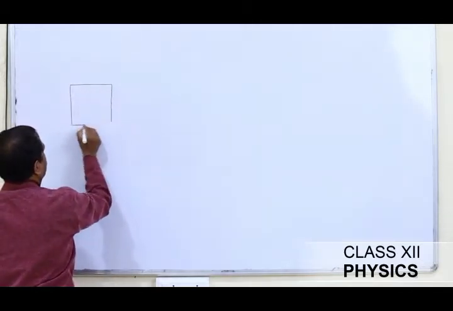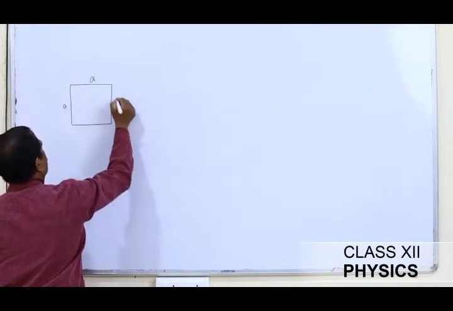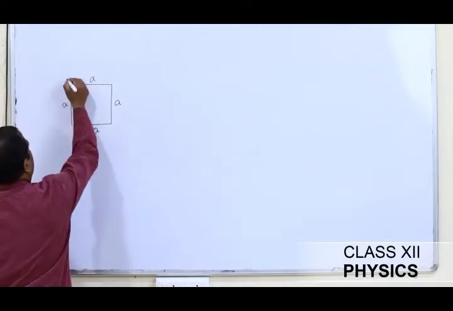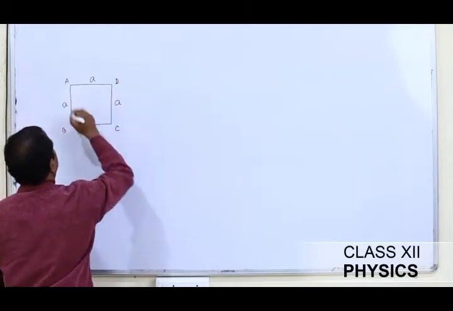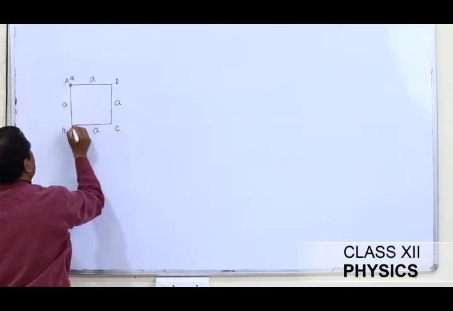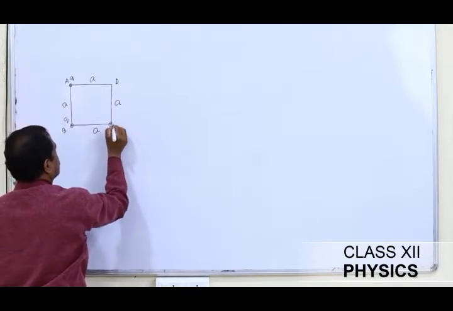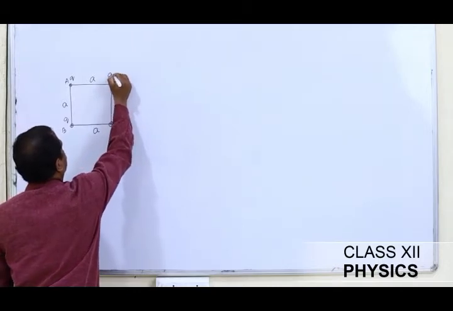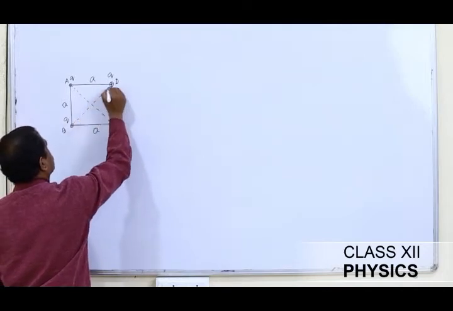So I have a square of side A, and the square is A, B, C, D. At this vertex there is a charge Q, and here a charge Q, and at this vertex a charge Q. These are the two diagonals.